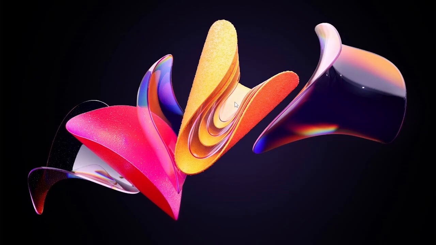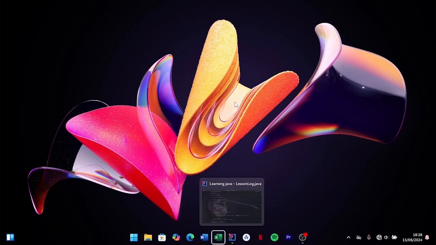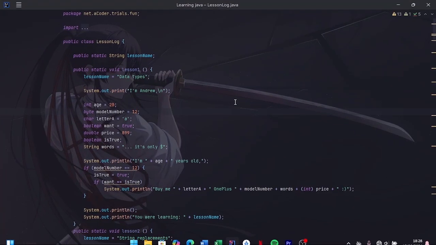So it's been a very fun journey for me, and I'd like to think it's a very fun place that we're going. Here is basically my first ever, so this is my oldest project. My first ever Java project is this one right here, and I called it lesson log, so I can actually log down what I've learned.